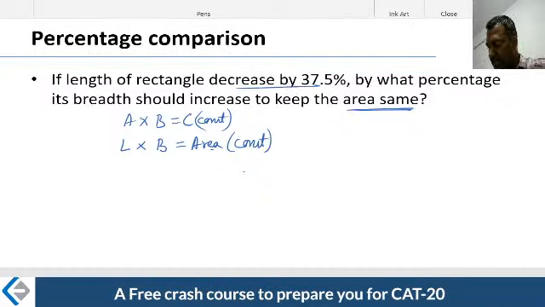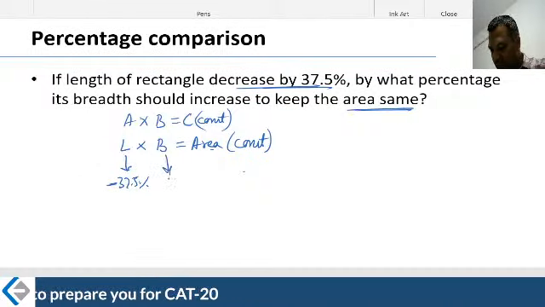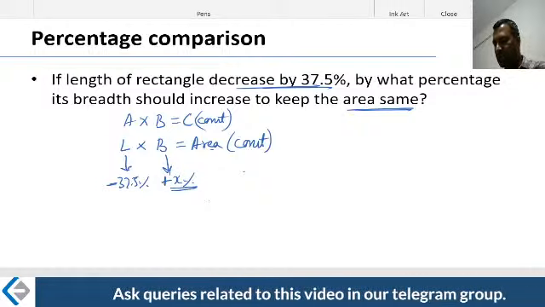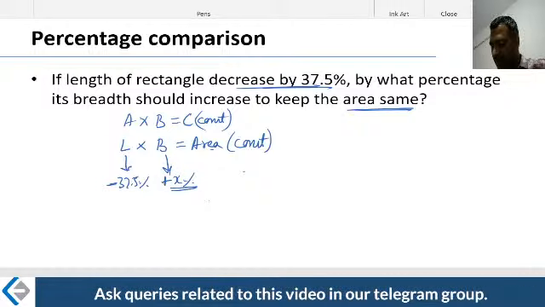What happened to the length here? Decreased. Fair enough. Decreasing by what? 37.5%. So naturally the breadth has to increase. Increase by what? Some x%. That's what the author wants us to calculate. What is this x? Therefore, by what percentage should it increase? So again, we know the decrease-increase tool.